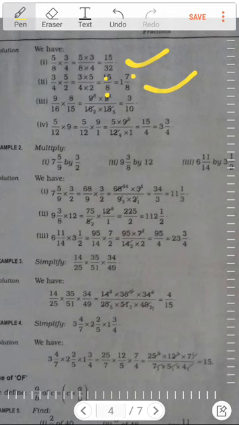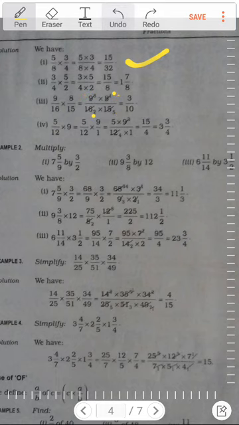If you see question number 3, it is 9 by 16 into 8 by 15. This is done over here, and it has been reduced up and down. 8 ones are 8 and 8 twos are 16, so these both are reduced by 8. And these two are reduced by 3: 3 threes are 9 and 3 fives are 15. So at the top we get 3 into 1, 3, and 2 into 5, 10. So it becomes 3 by 10.